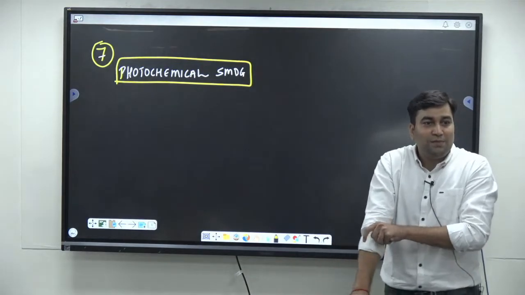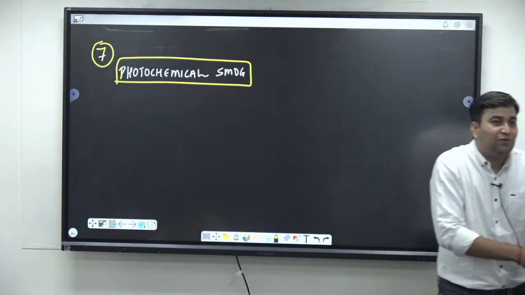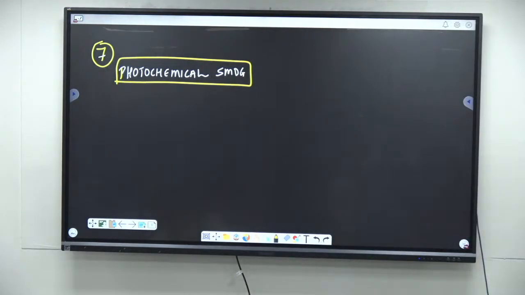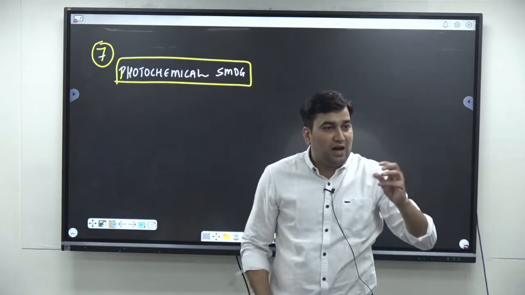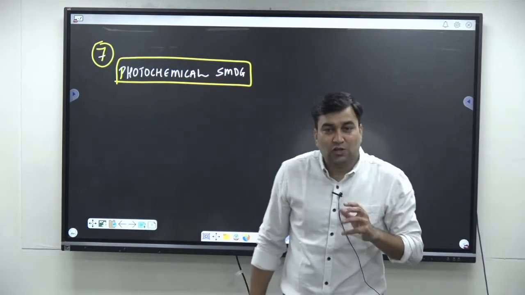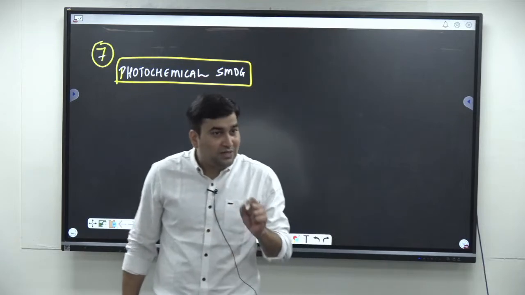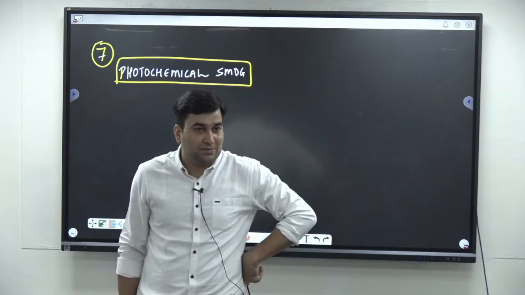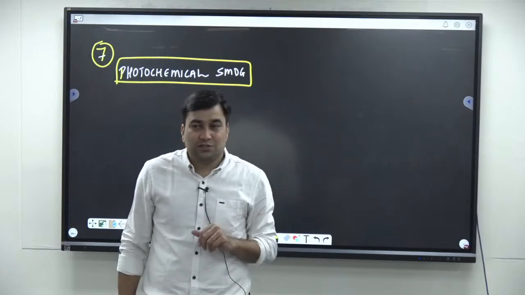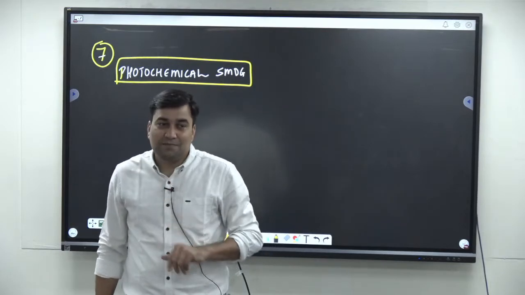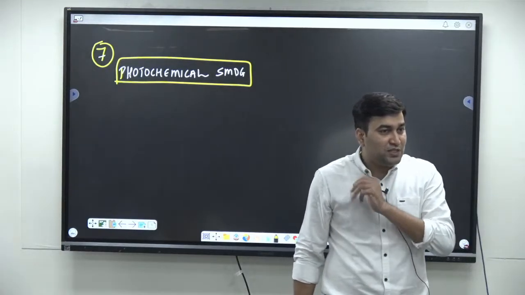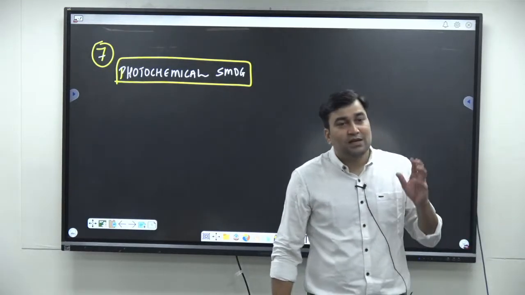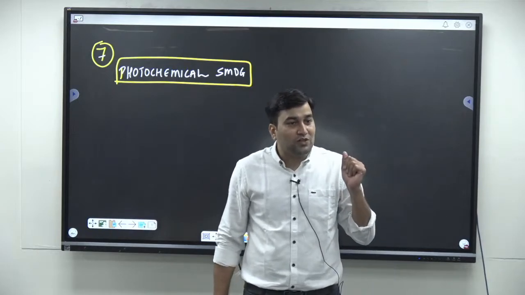So here, photochemical smog is also a particular type of cloud found near the Earth's surface because of certain chemical reactions. It is generally found in urban areas. It is also called Los Angeles smog or summer smog. Actually, there are two types of smog. One is the Los Angeles type of smog, and the second is London smog. London smog is also called sulfur smog, while photochemical smog is called Los Angeles smog.